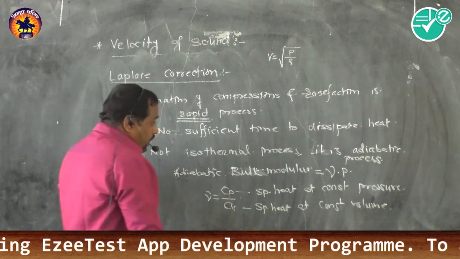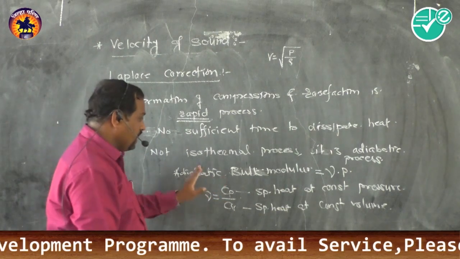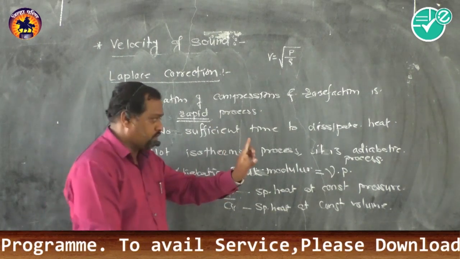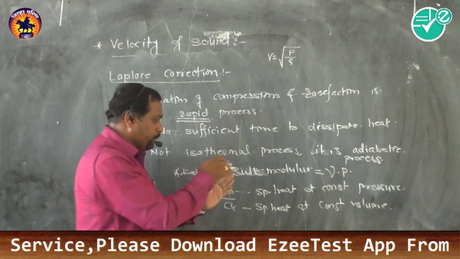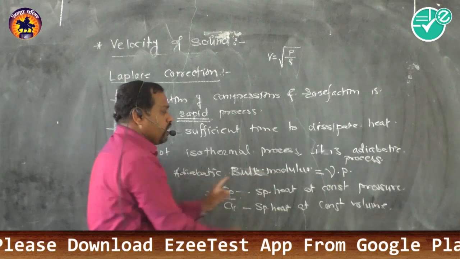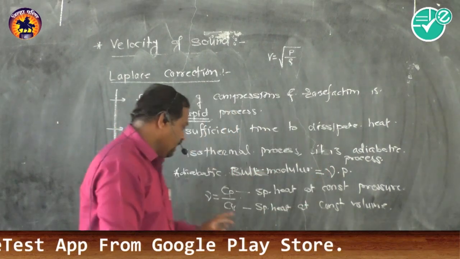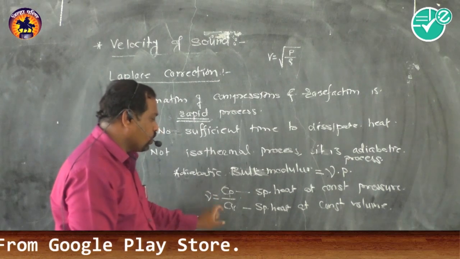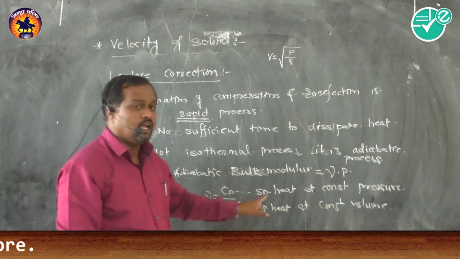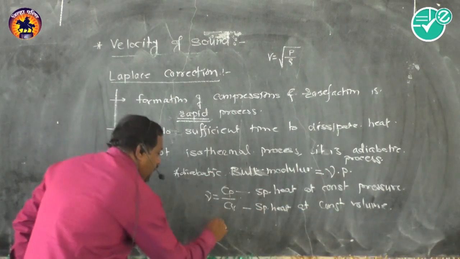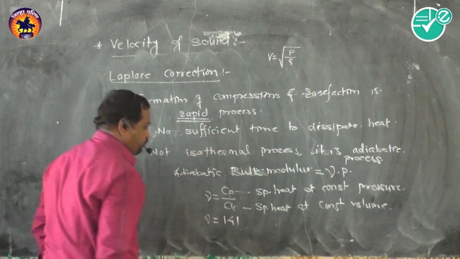See, this is the correction made by Laplace to Newton's formula. Instead of using only P, the isothermal bulk modulus, he replaced it with the adiabatic bulk modulus, which is multiplied by gamma. And gamma is the ratio of the specific heat at constant pressure to the specific heat at constant volume, and the constant value for this is 1.41.